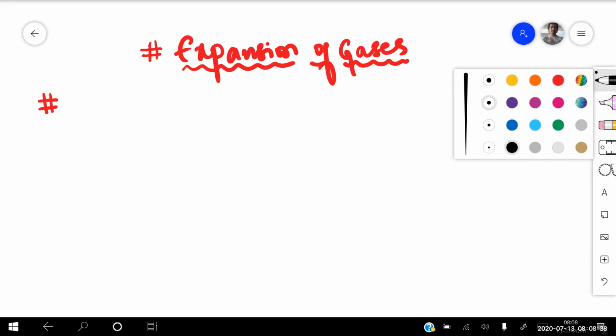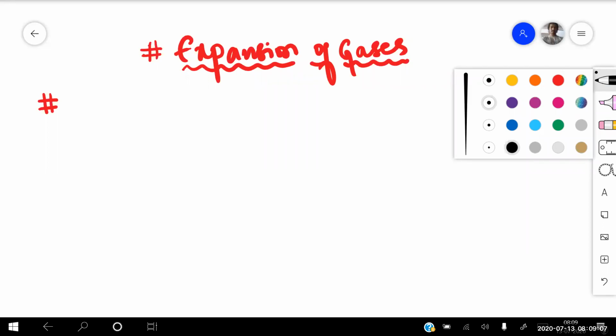So let's try to start with the next topic beta. In thermal expansion, the last topic is expansion of gases. After completing this one, we'll go for the numericals of the expansion of liquids part. And next Sunday, we'll be writing the examination on both solids as well as liquids beta. So next exam is on Sunday.